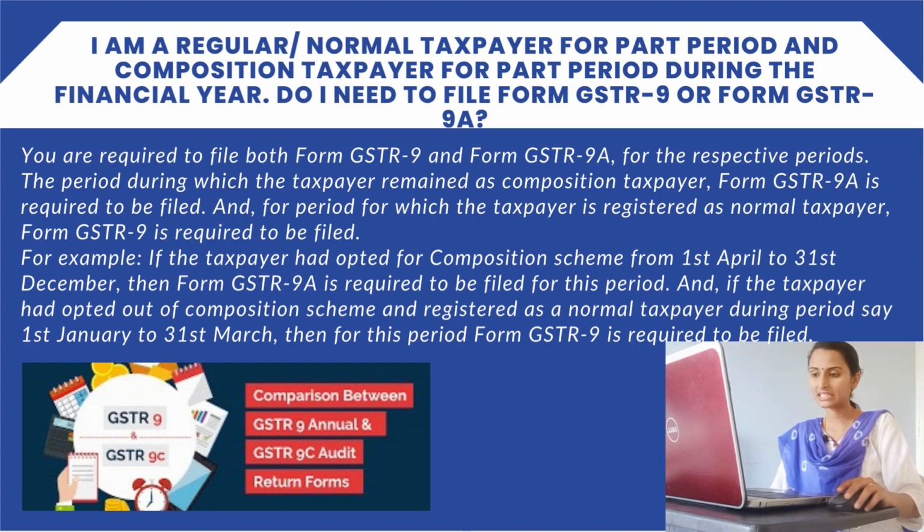Then Form GSTR 9A is required to be filed for this period, and if the taxpayer has opted out of the composition scheme and registered as a normal taxpayer during the period, say 1st January to 31st March, then for this period Form GSTR 9 is required to be filed. Here they are saying that the person has to file both the forms, that is GSTR 9 and GSTR 9A. Both forms have to be filed as per the respective periods.